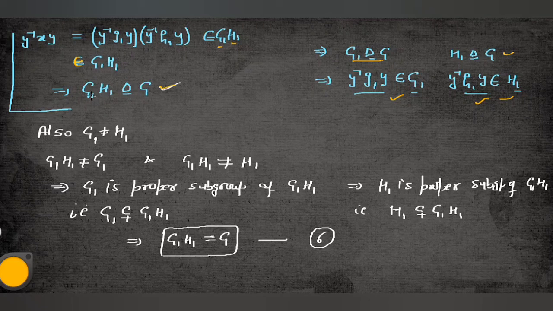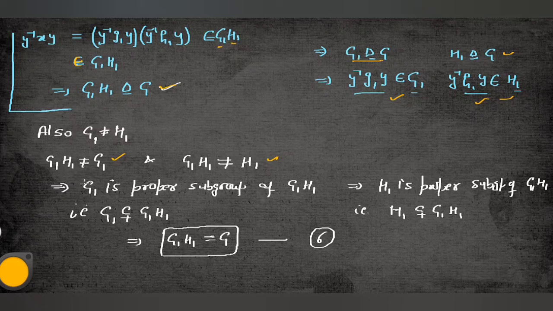Now see, now I will prove that G1 H1 is not other than G, that is equal to G. Why is it so? See, if G1 is not equal to H1, both are not equal and both are normal subgroups. So G1 H1 is not equal to G1, and G1 H1 is not equal to H1. If you multiply both sides by H1, H1 into H1 becomes again H1. Okay, so both will not be equal.